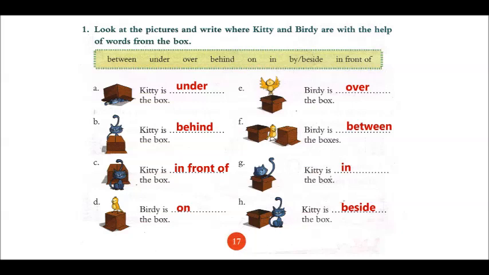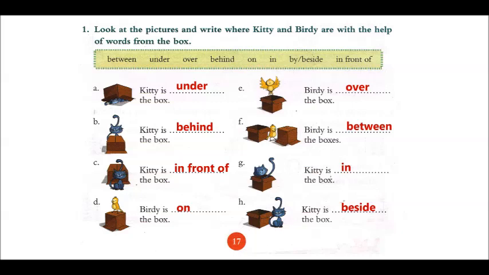Where are they? So the first one is Kitty is dash the box. Where is Kitty? The Kitty is under the box. So your blank will be under. You will write in the first blank UNDER, because the Kitty's position is it's under the box. Now next is Kitty is dash the box.